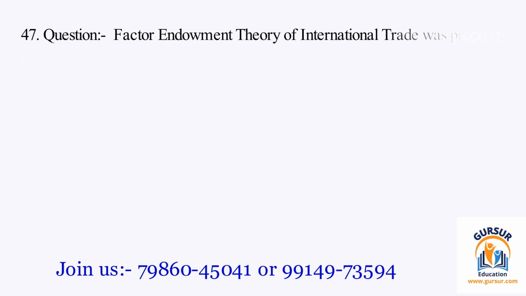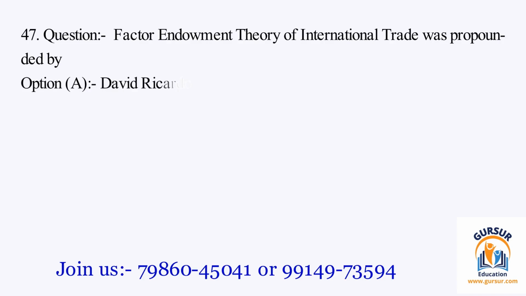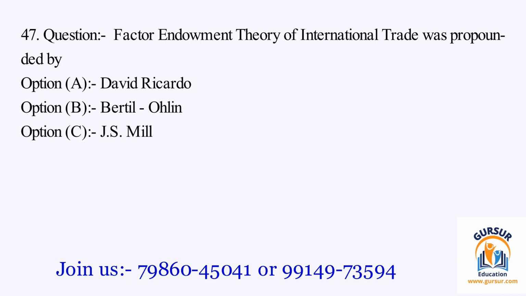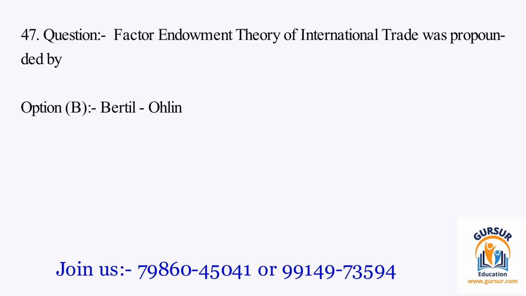Question number 47. Factor endowment theory of international trade was propounded by. The option A is David Ricardo. The option B is Bertil Ohlin. The option C is J.S. Mill. The option D is C.P. Kindleberger. The right answer of the question is option B, and that is Bertil Ohlin.